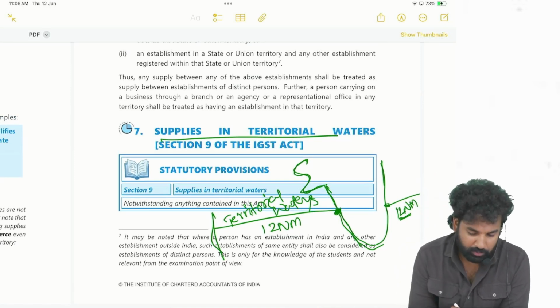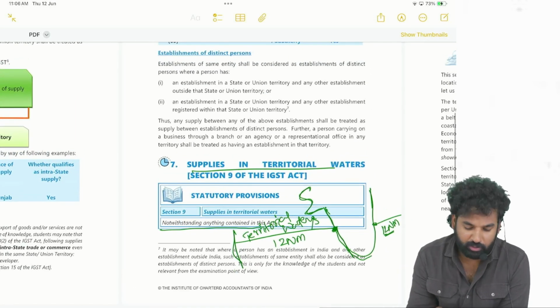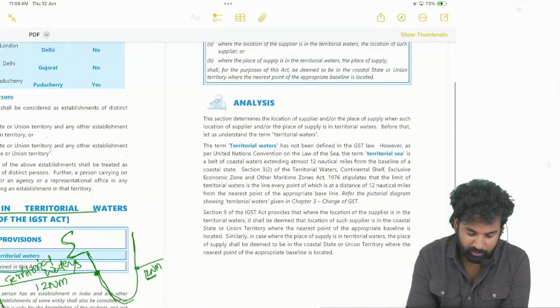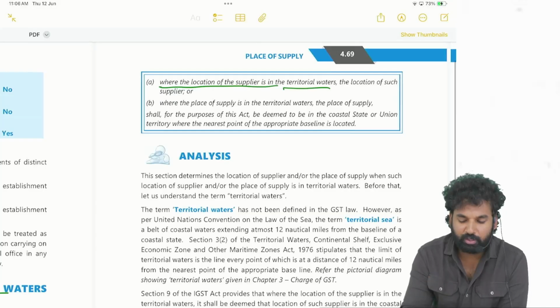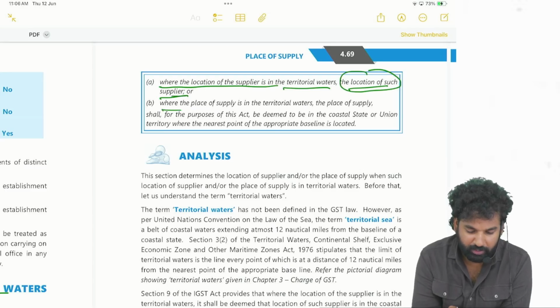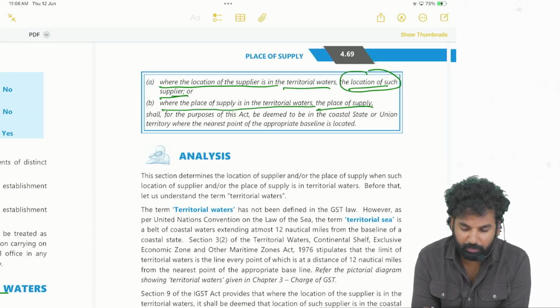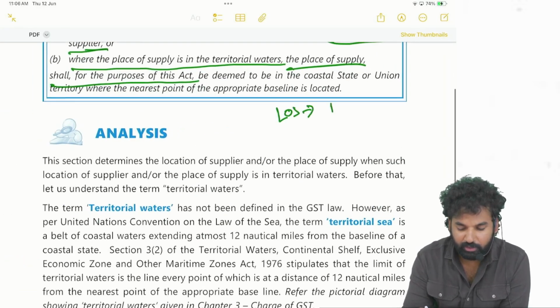Notwithstanding anything contained in this Act, section 9, supplies in territorial waters: where the location of the supplier is in territorial waters, or where the place of supply is in territorial waters, the location of such supplier or the place of supply shall, for the purpose of this Act, be determined as follows.